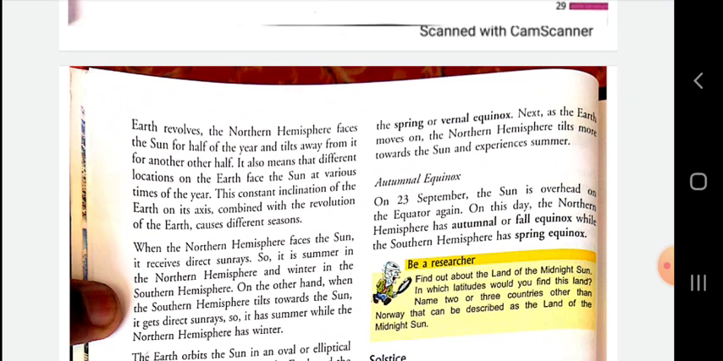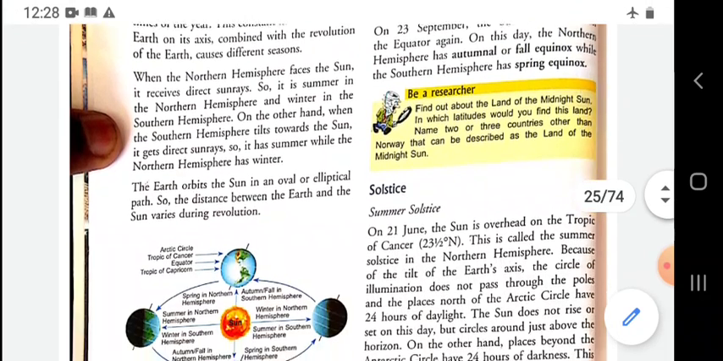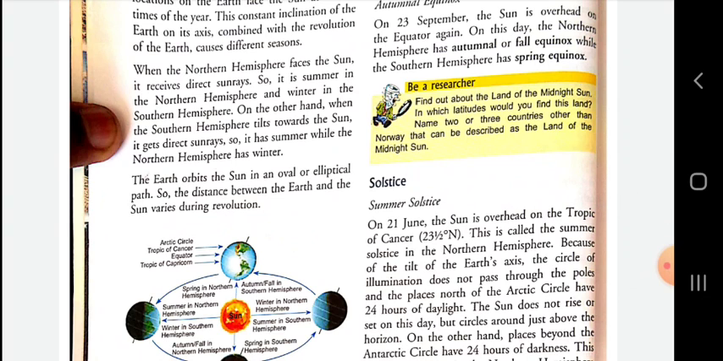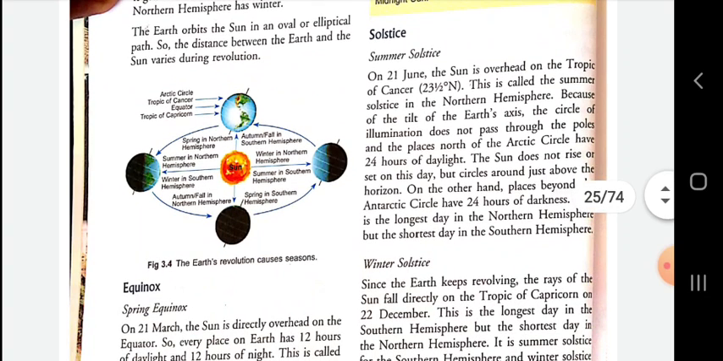Now we are going to know about the autumnal equinox. On 23rd September, the sun is overhead on the equator again. On this day, the northern hemisphere has the autumnal or fall equinox, while the southern hemisphere has the spring equinox. Now we are going to know about the solstice. Summer solstice: on 21st June, the sun is overhead on the Tropic of Cancer, 23.5 degrees north. Dear student, the Tropic of Cancer passes through our country. This is called the summer solstice in the northern hemisphere.